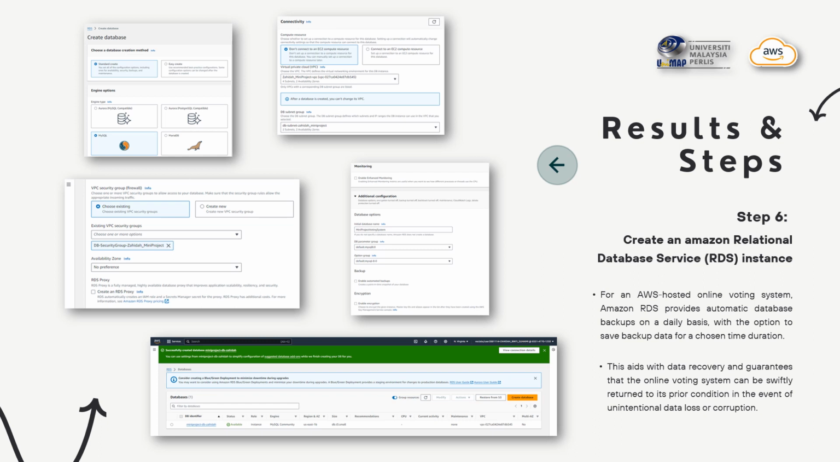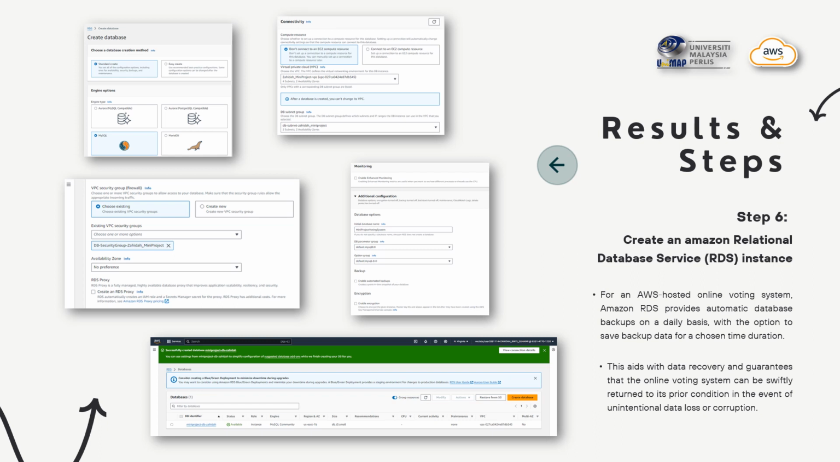Okay, step 6. I have created an Amazon Relational Database Service, which is the RDS instance, for an AWS-hosted online voting system. Amazon RDS provides automatic database backup on a daily basis with the option to save the backup data for a chosen time duration. This aids with data recovery and guarantees that the online voting system can be swiftly returned to its prior condition in the event of unintentional data loss or corruption.